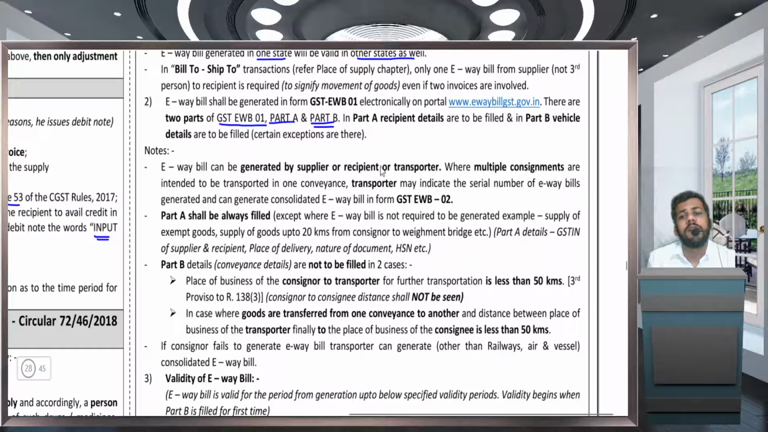In certain cases, Part B is not required to be filled. I'm repeating it once again. Part B is not required to be filled. Part A is mandatorily to be filled. What are those cases? Understand?